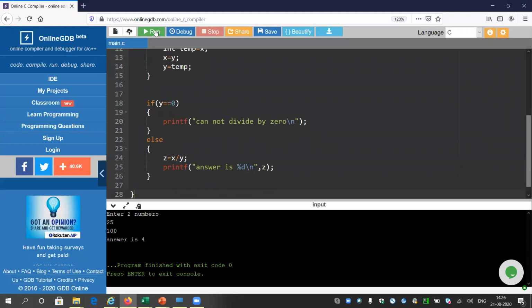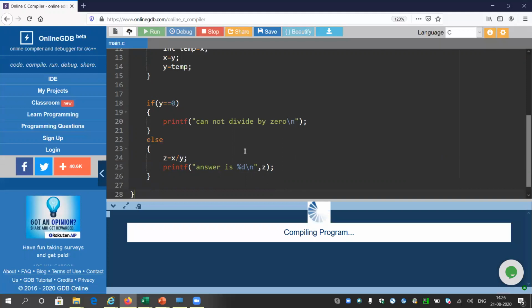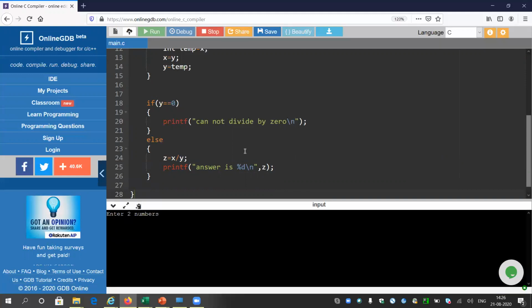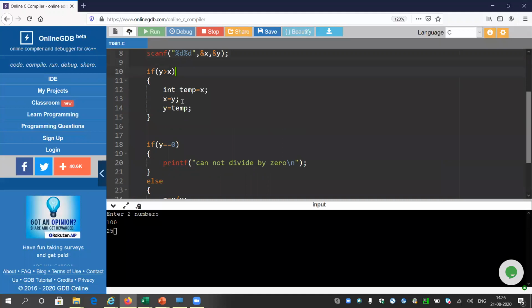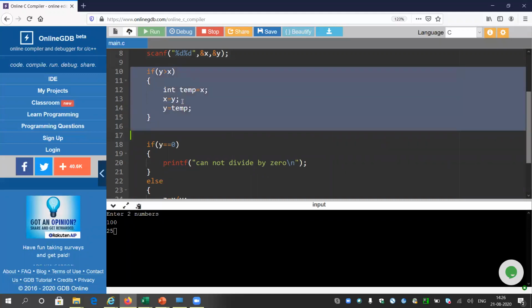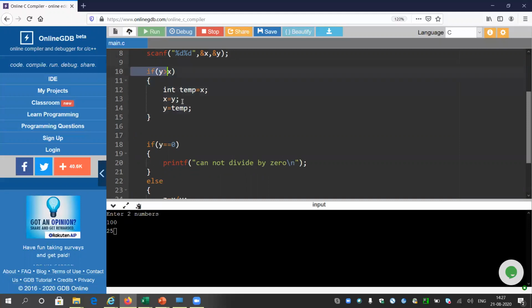Now let me try with some other numbers like 100 and 25. Here the first if block will not be executed. Nothing will be executed here because x is greater than y, and these if blocks will be executed only when y is greater than x. There is no else statement, so we do not need to do anything here. I will just hit enter and it will go into the second if block.